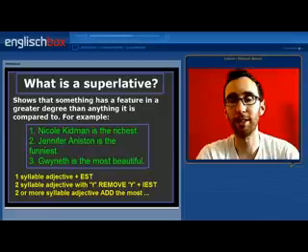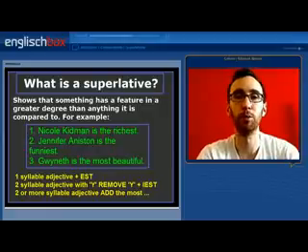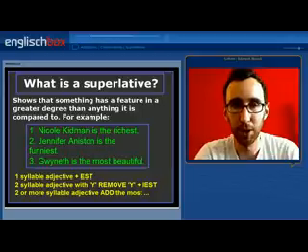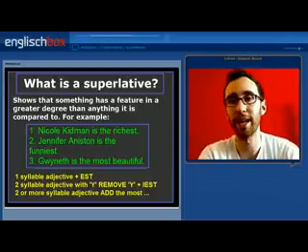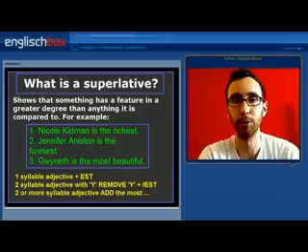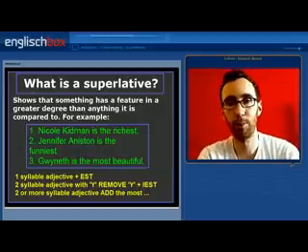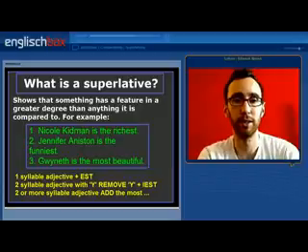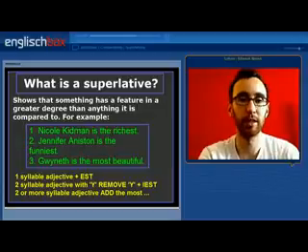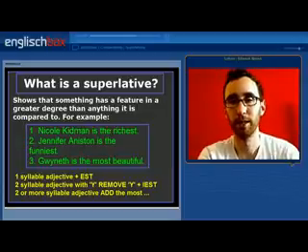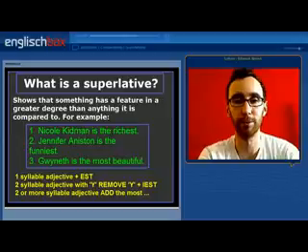So moving on from adjectives and comparatives to superlatives. What is a superlative? A superlative shows that something has a feature in a greater degree than anything that it can be compared to. So for example, 3 more Hollywood stars. Nicole Kidman is the richest. Jennifer Aniston is the funniest. And Gwyneth is the most beautiful. Here you have the superlative form.